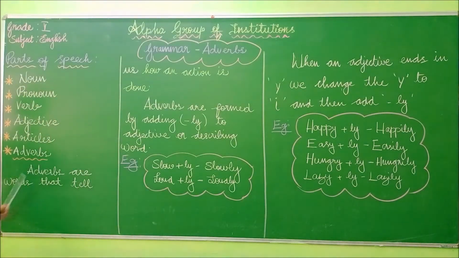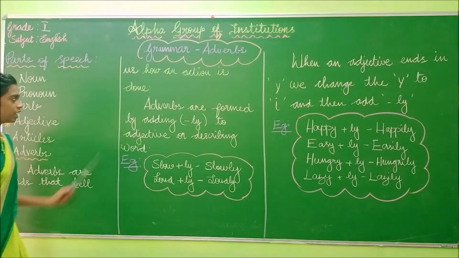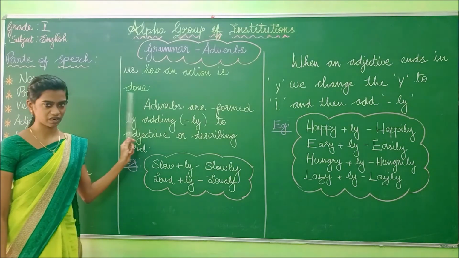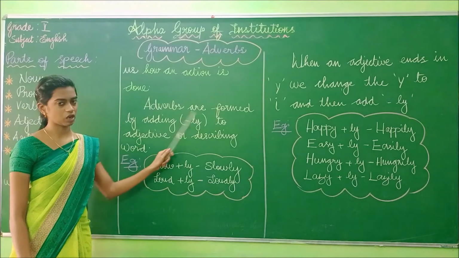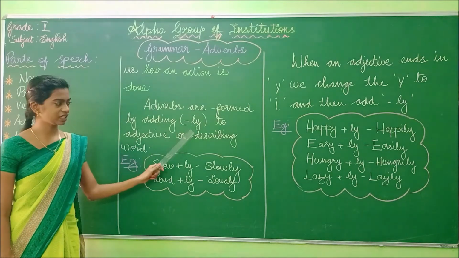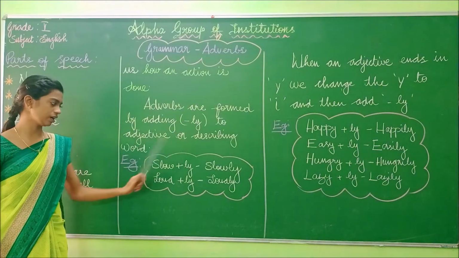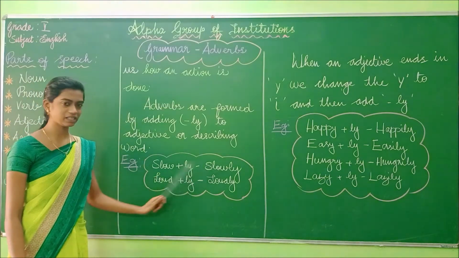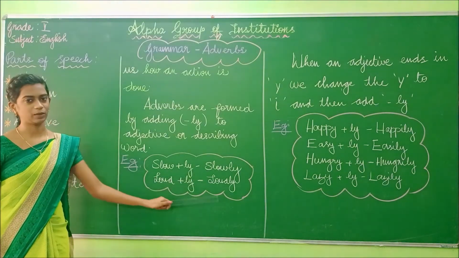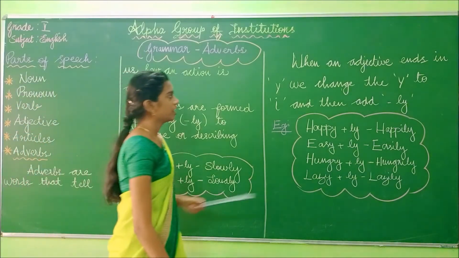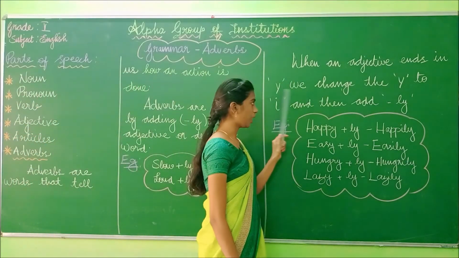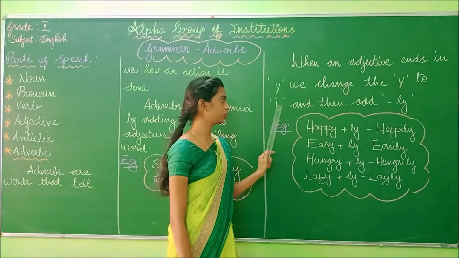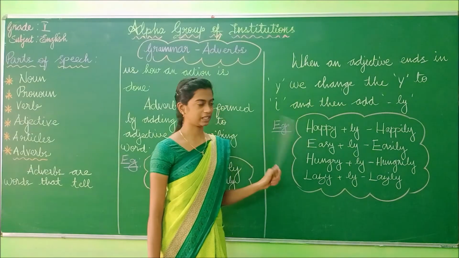So adverbs are words that tell us how an action is done. Adverbs are formed by adding ly to an adjective or describing word. Example, slow plus ly, slowly. Loud plus ly, loudly. When an adjective ends in y, we change the y to i and then add ly.